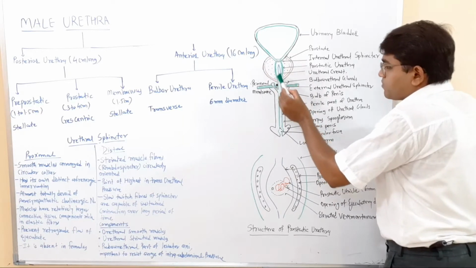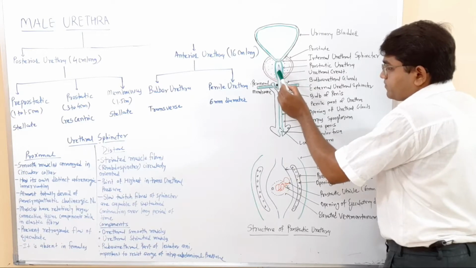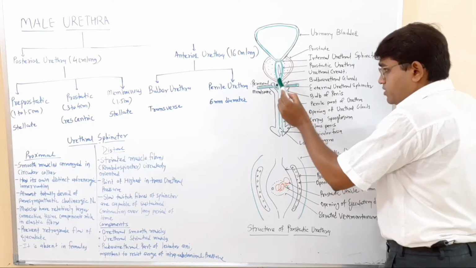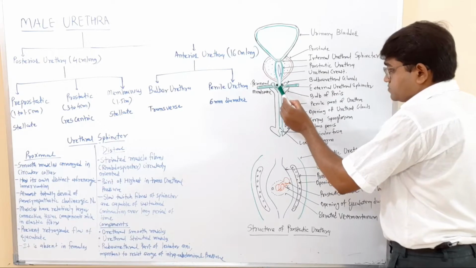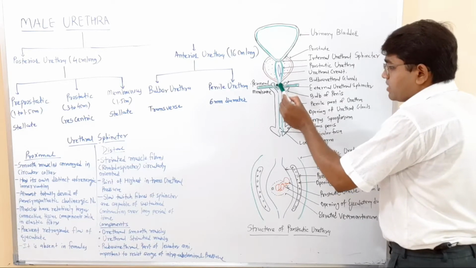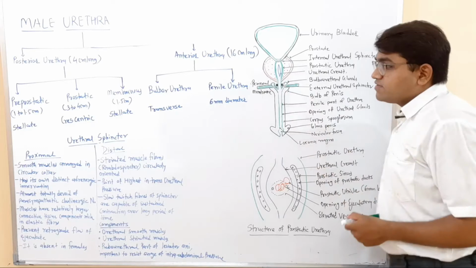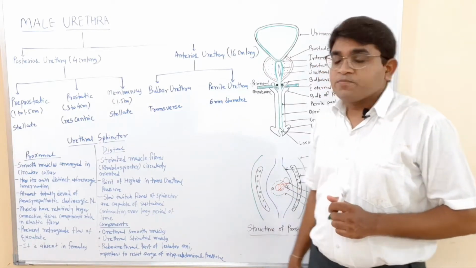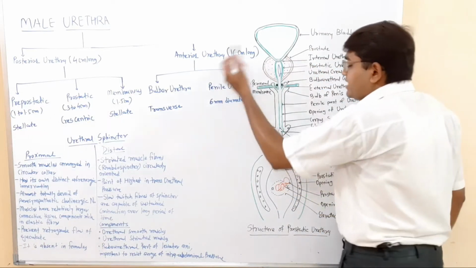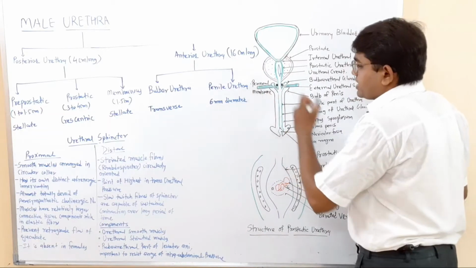Then comes the prostatic urethra, and below the prostatic urethra, above the perineal membrane, this small area is known as the membranous part.